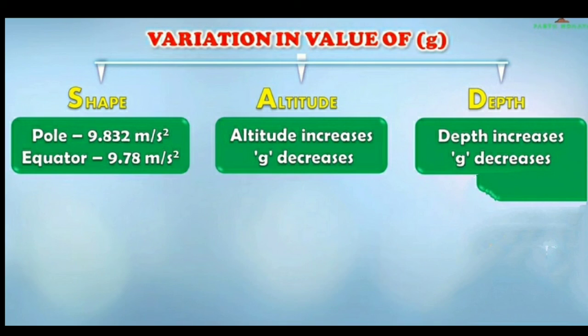And altitude means height. It increases, so gravity will decrease. And the third reason is depth, that is change with the depth. Depth increases, gravity decreases.